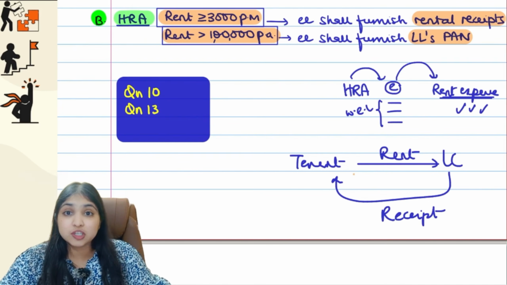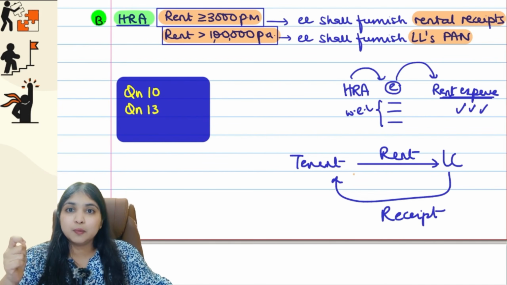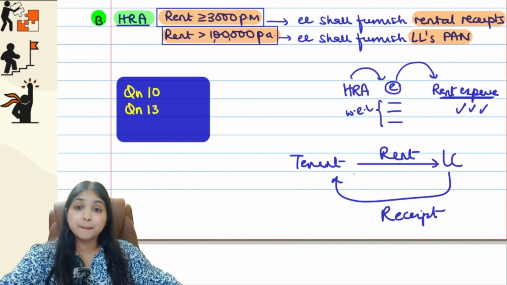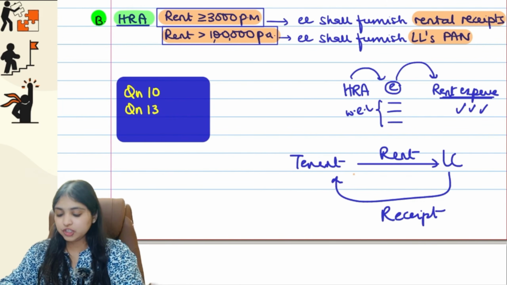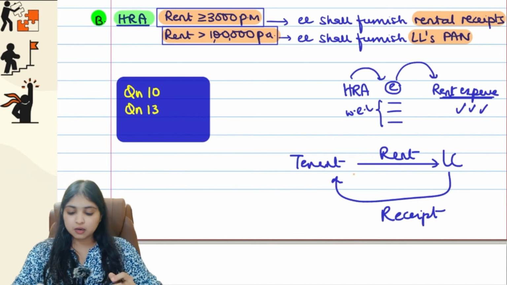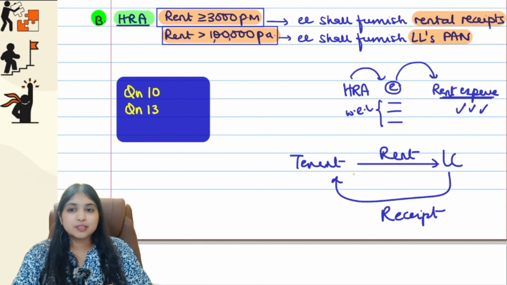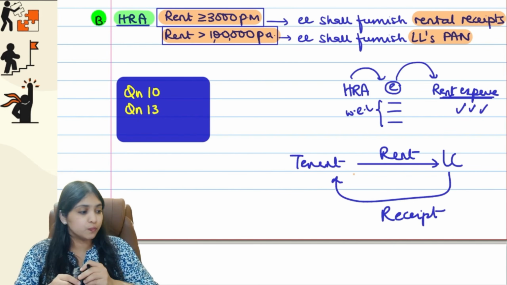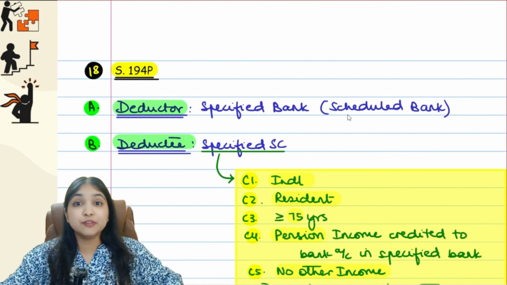So if the rent happens to be at least 3,000 per month, then the employee has to furnish rental receipt. If the rent happens to be more than 1 lakh per annum, then the employee has to furnish the landlord's PAN. Got it, guys? Yes, so this was our entire discussion of section 192. So we are starting off with section 194P first.